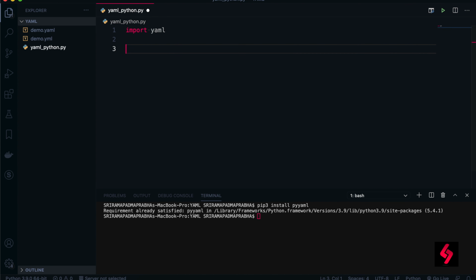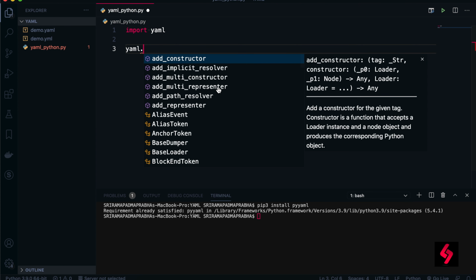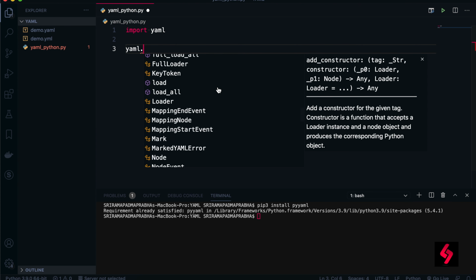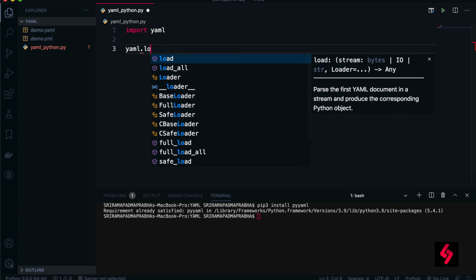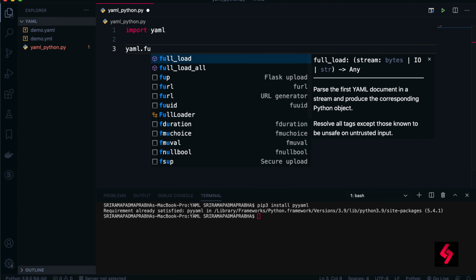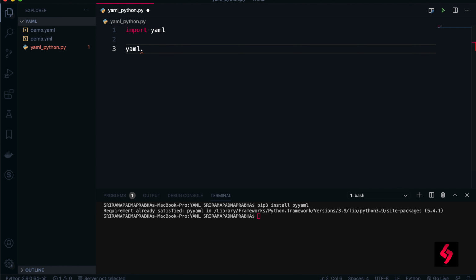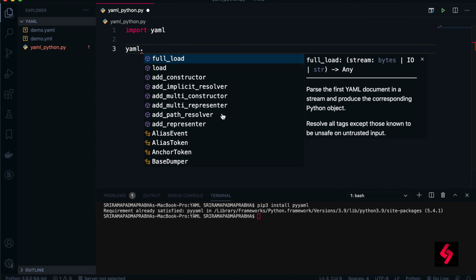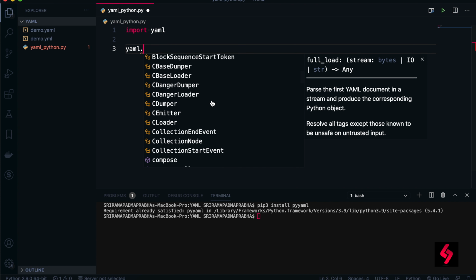And after that, let's look into some functions under the YAML. So when I type this YAML, there are so many functions. Most of the functions we talk about are load_all, and also we have full_load_all. I will tell you the differences between load and full_load. And also we have other functions which we can see here, like add_constructor and all these things.